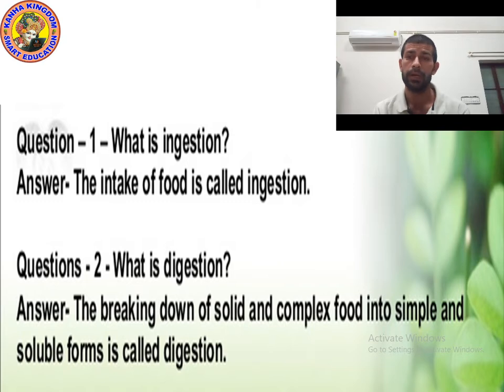Another definition: the process of breaking down complex substances into simpler substances, or simpler molecules.